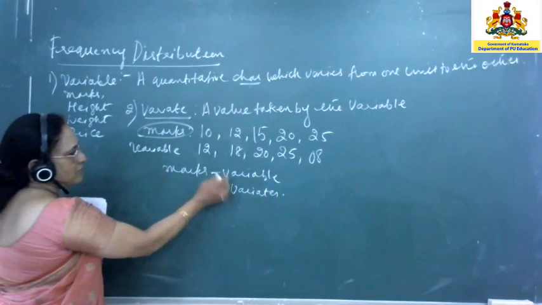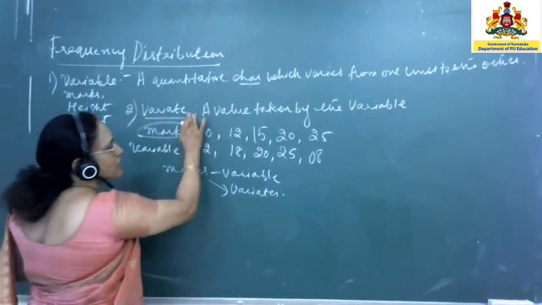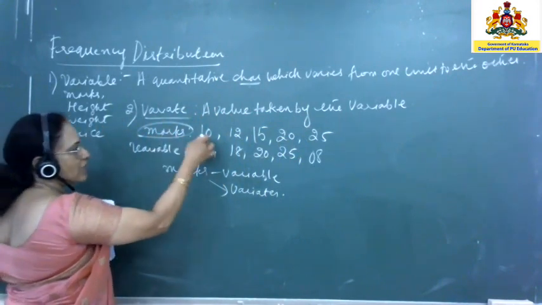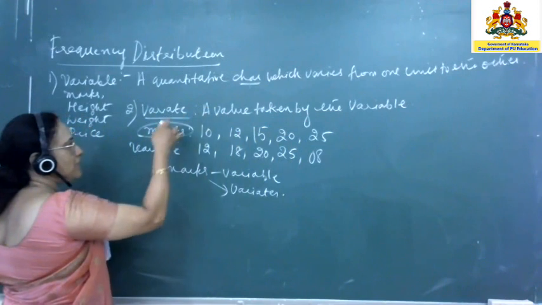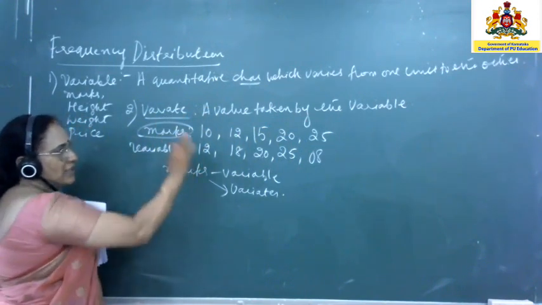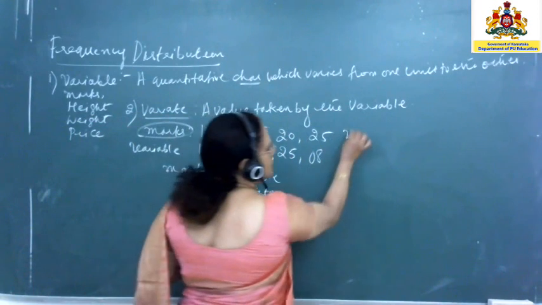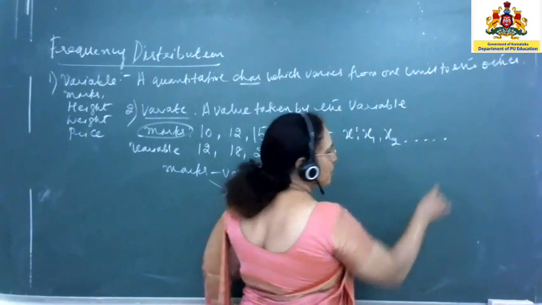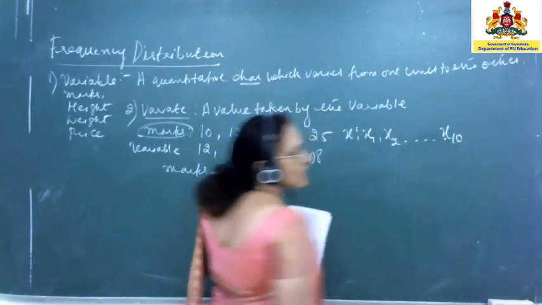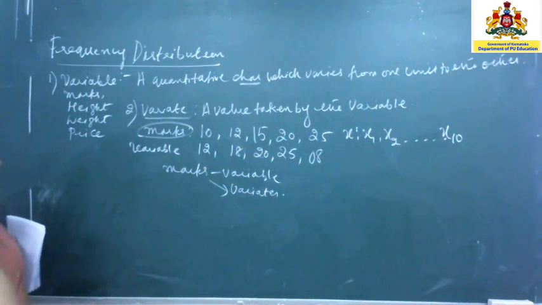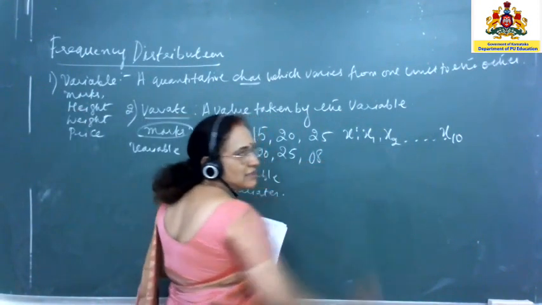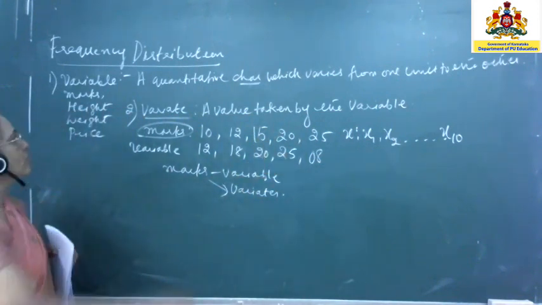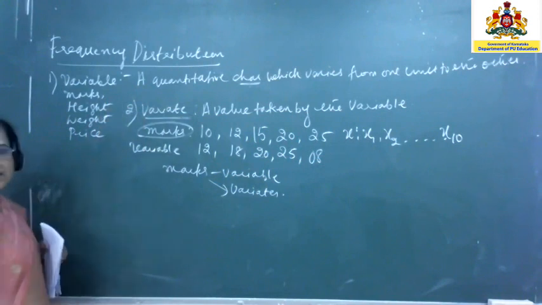Now you see, what have I written? Variate is nothing but a value taken by the variable. So 10 is a value taken by marks. Therefore 10 is a variate. 12 is a value taken by the variable. Therefore 12 is a variate. In general, if you have to denote this, you will be denoting it like this: x equal to x1, x2, etc. Because there are 10 students, I can write it as x equal to x1, x2, up to x10. Later on, in your measures of central tendency, you may have to make use of that. Is that clear? So we now know what is variable and what is variate.